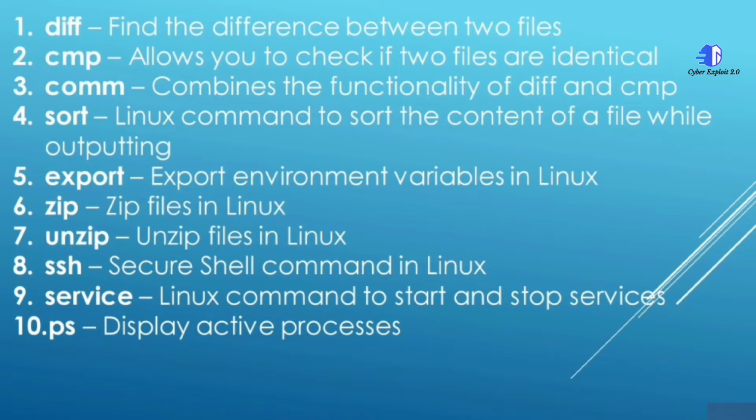Next is diff, to find the difference between two files. cmp allows one to check if two files are identical or not. comm combines the functionality of diff and cmp, so it will return the difference between two files, as well as check whether the files are similar or not. sort to sort the content of a file while outputting, export for environment variables in Linux, zip to zip files in Linux, unzip to unzip files in Linux,